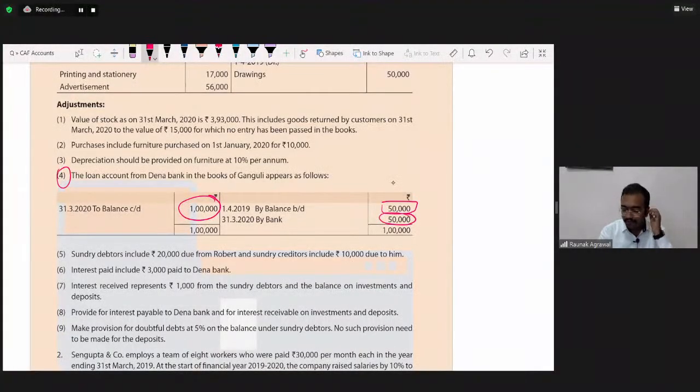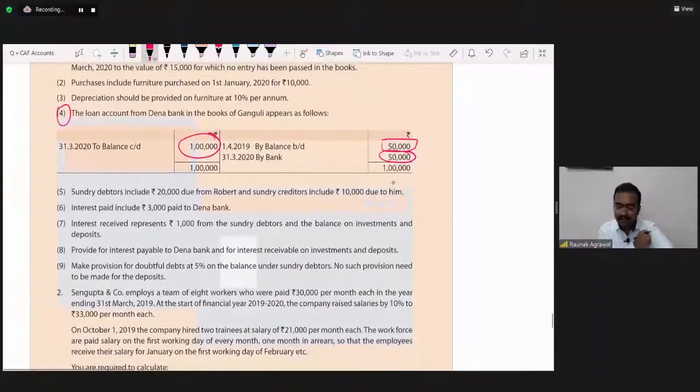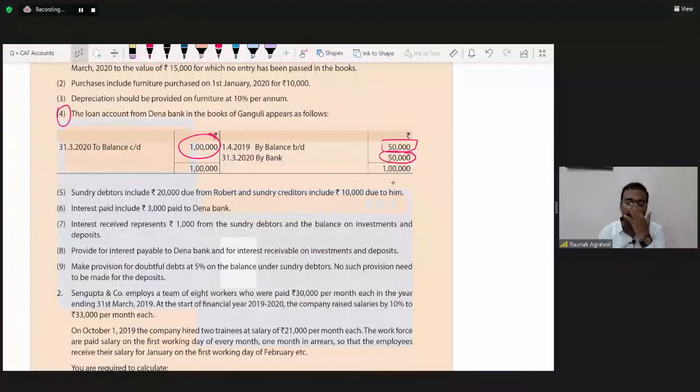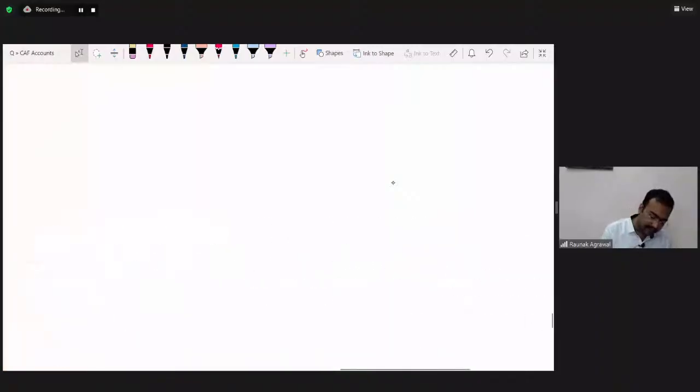Before this, one thing, guys. With this, we have completed the final accounts of a sole proprietor. Before exams, the institute publishes one RTP, a study material called revision test papers. There are many questions in it, so you should solve this RTP.